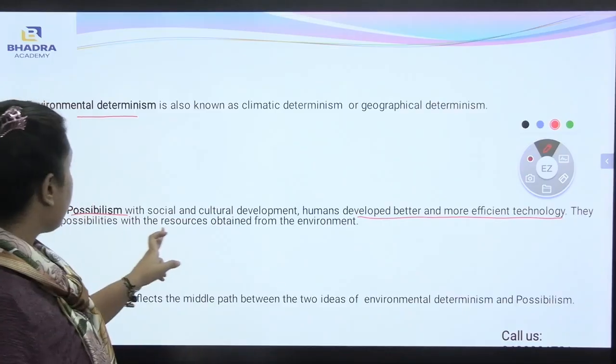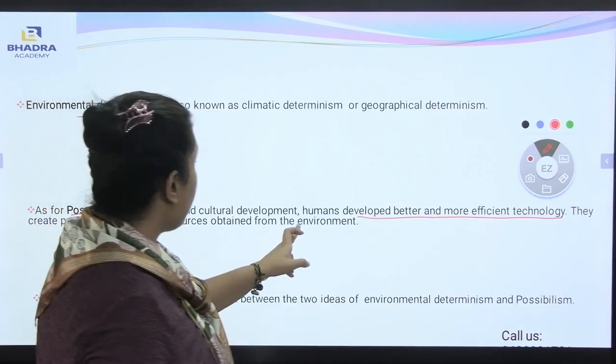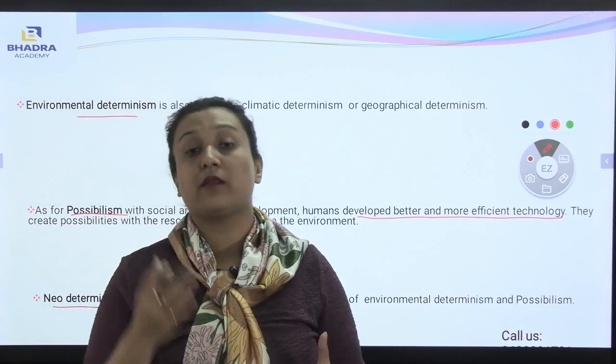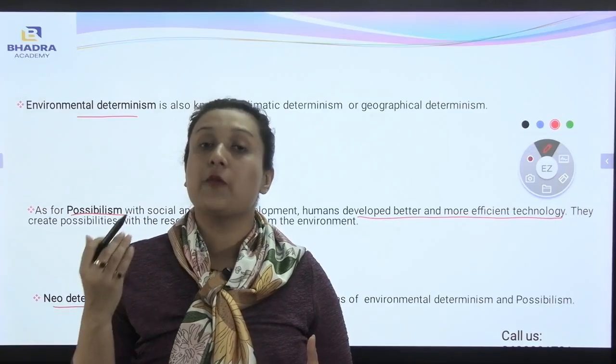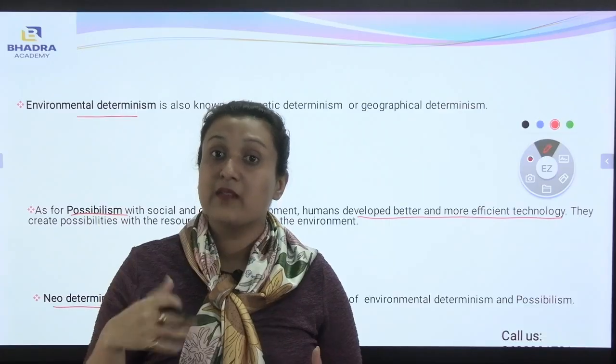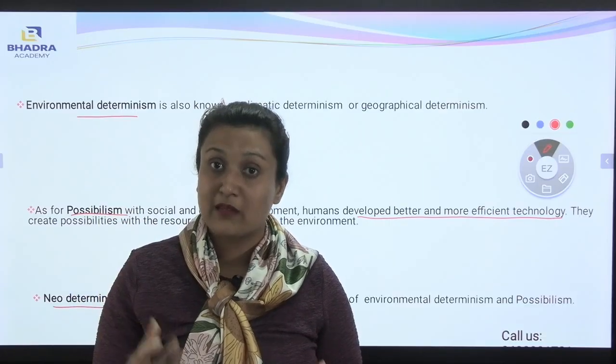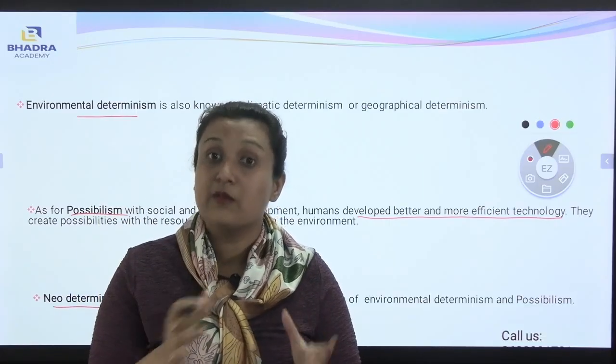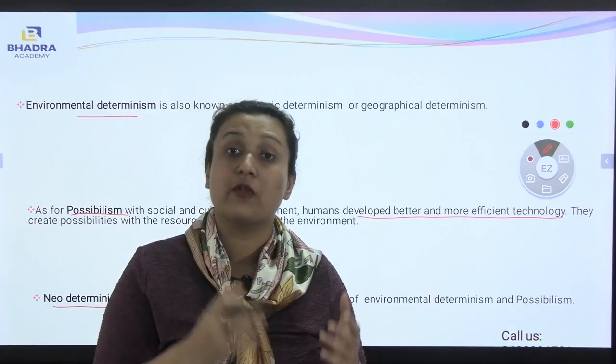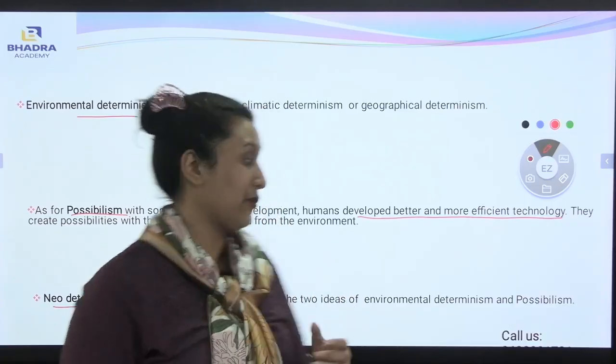They create possibilities with resources obtained from the environment. There are so many things in the world which are not possible, but those possibilities help us so that we can make use of the resources or continue making use of those resources.